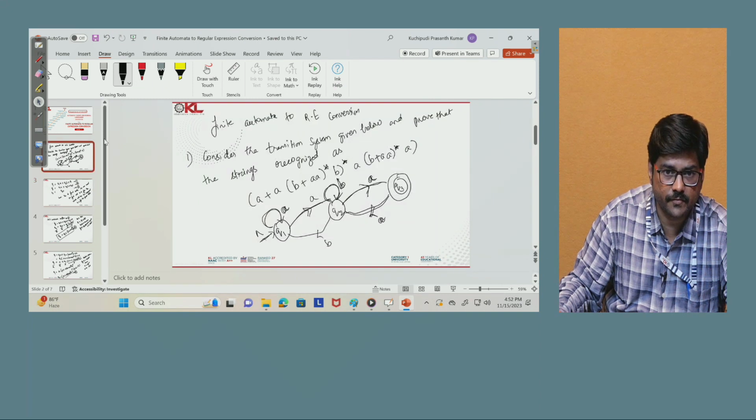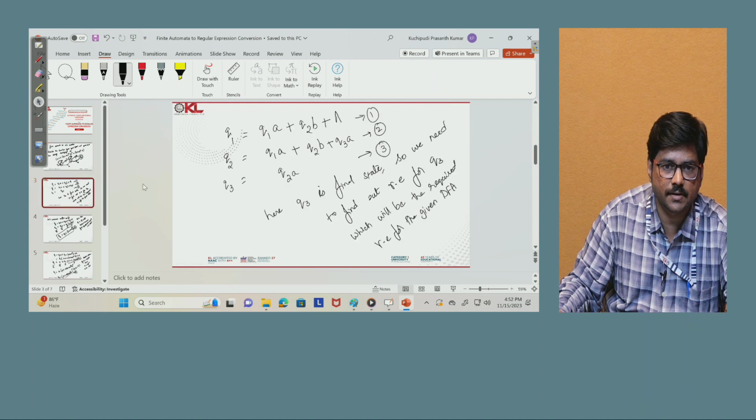Now in this problem, if you see, they asked us to prove this. The regular expression for the given DFA is this one. Now we have proved this. How have we proved this? We started by writing the state equations.